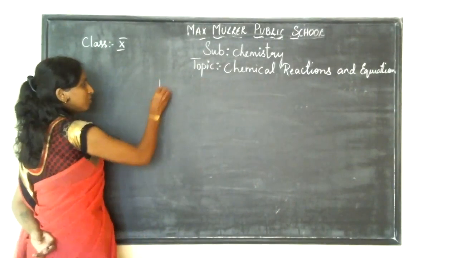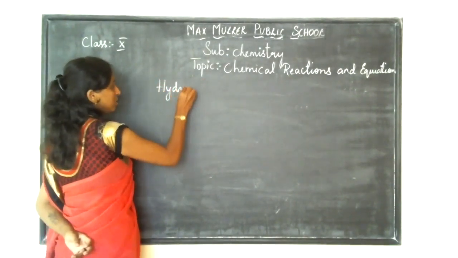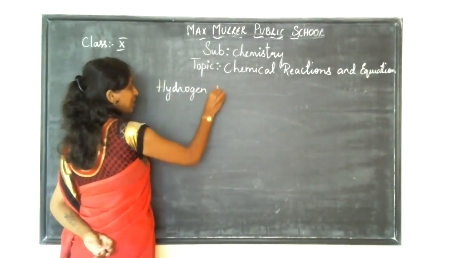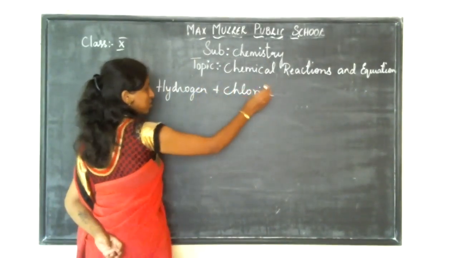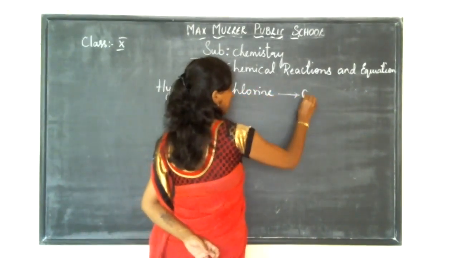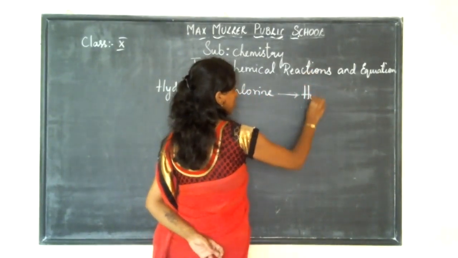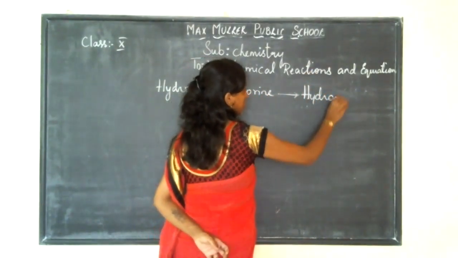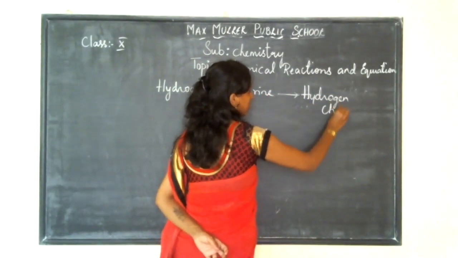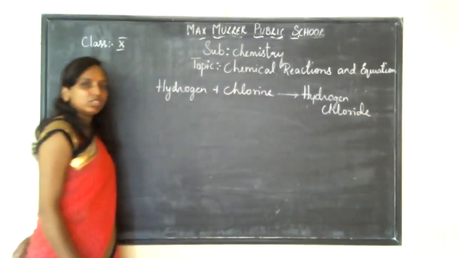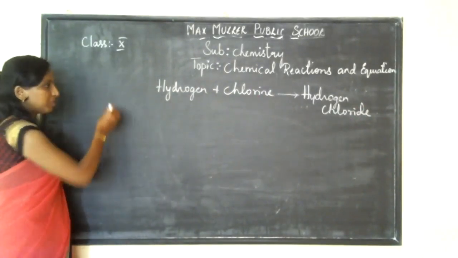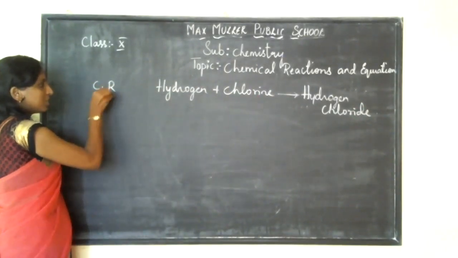For example, hydrogen reacts with chlorine to give hydrogen chloride. So this is what I am going to represent. This is called my chemical reaction.